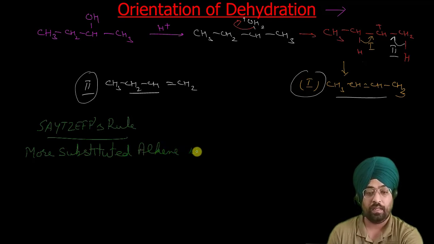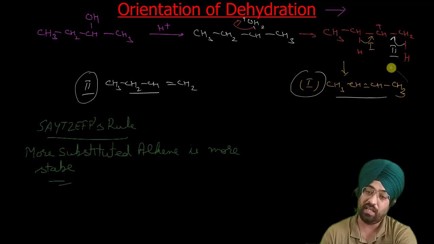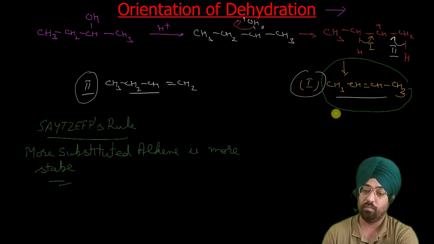a more substituted alkene is more stable. So that proton will be lost which will give us a more substituted alkene. Now this alkene is more substituted, so that's why it is more stable.